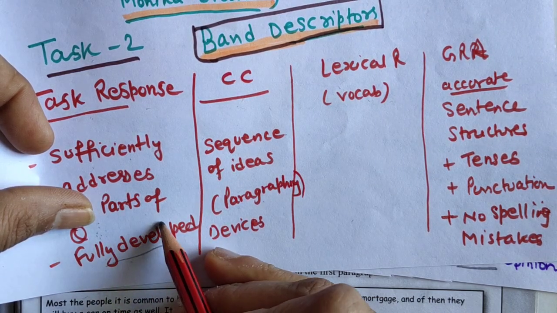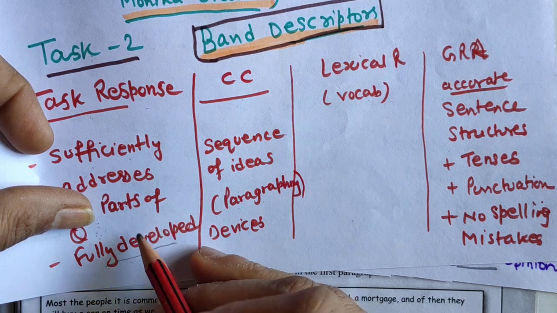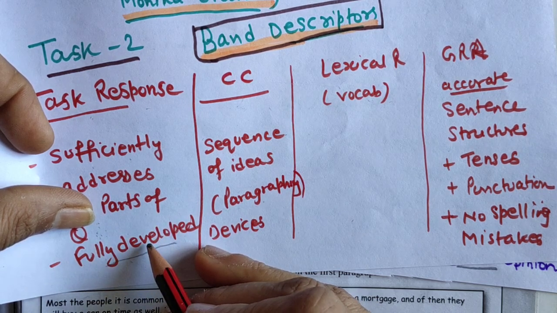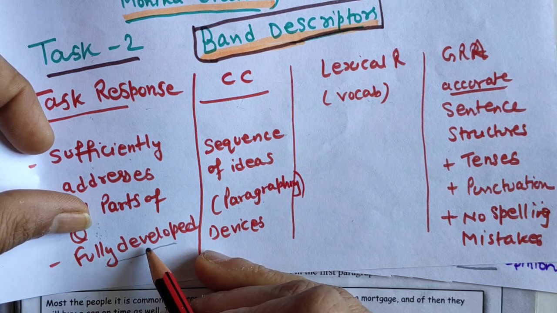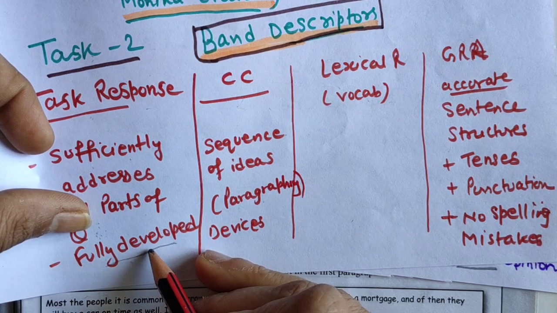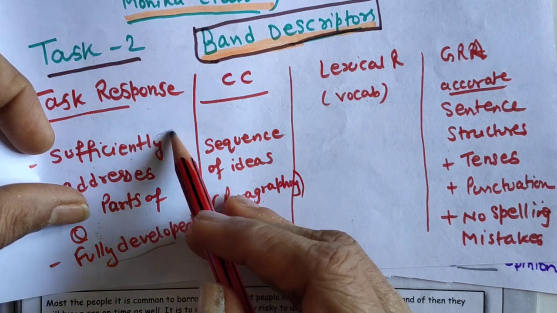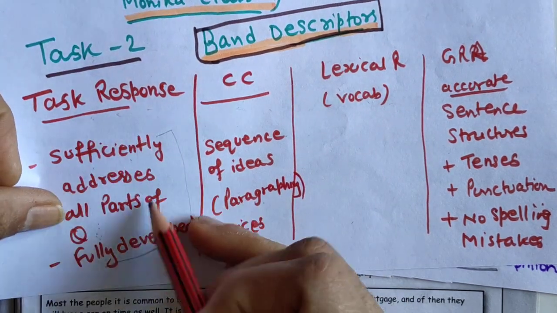Announce the point, and then give the reason for this point, and then give the result also, and if possible give one example relating to that point also. That is the first part, task response.